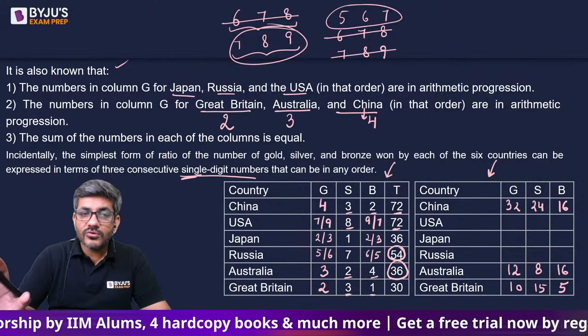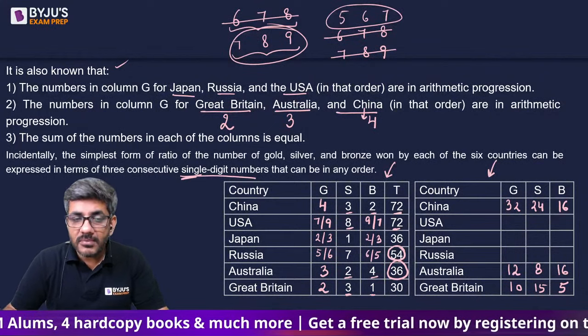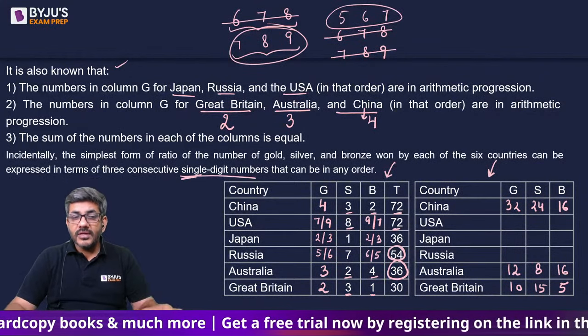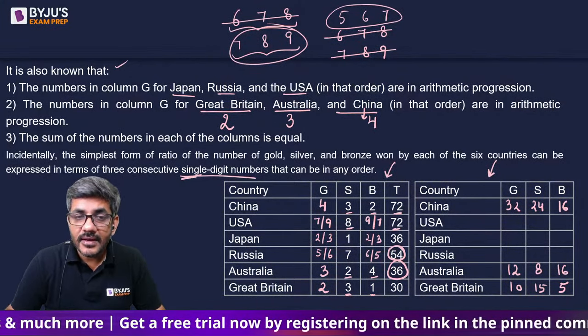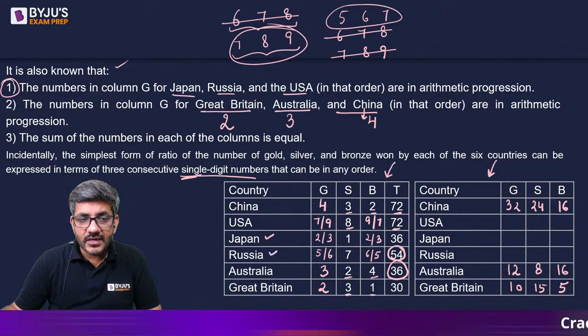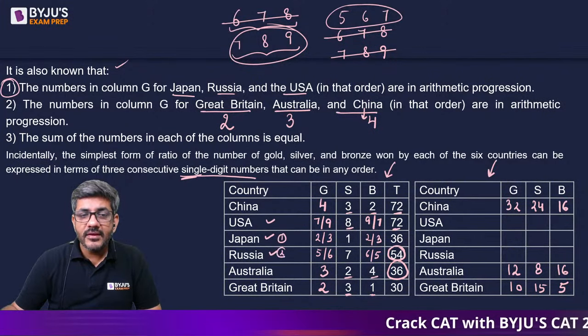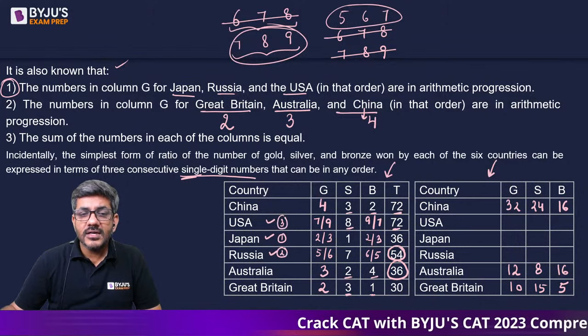Please do let me know through the chat box अगर आपको किसी पॉइंट पे प्रॉब्लम आती है तो. I am assuming कि आपको समझ आ गया होगा अच्छे से, right? So these are the numbers that we have written. We have still not used statement number 1. Let's talk about statement number 1. Number in column G for Japan, Russia and USA are in AP series. Japan, right? Russia and USA in the same order. That means this is the first term of AP, second term of AP, third term of AP.